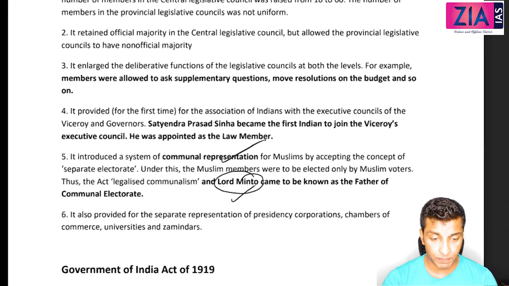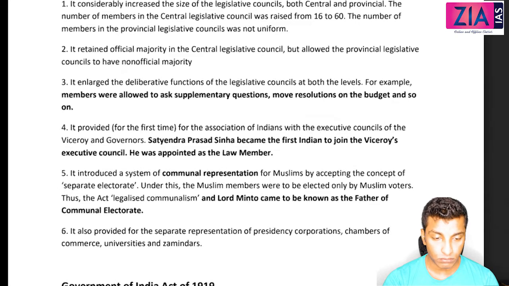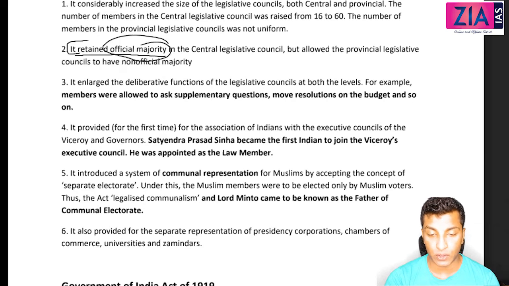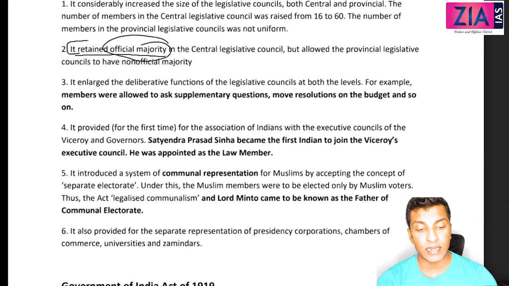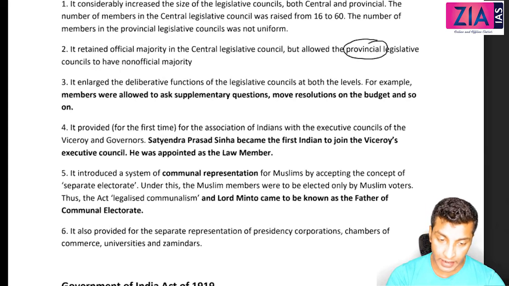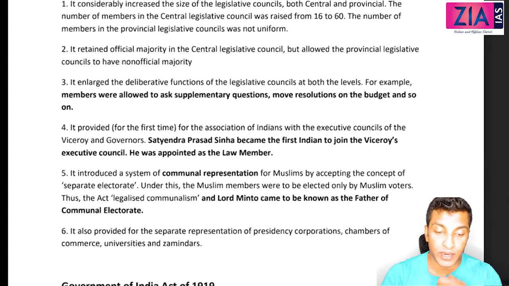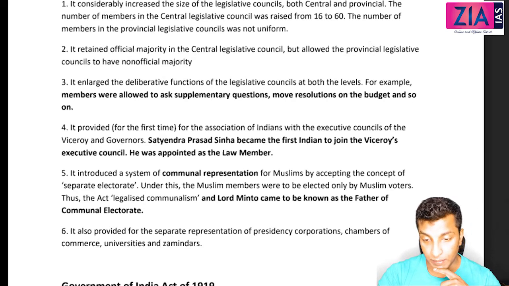Guys, all these you can read. You can ask questions, and resolutions on budget, but you don't have the right to vote on budget. Okay. I hope you can understand this point now. It retained the official majority in the Central Legislative Council, but allowed the Provincial Legislative Council to have a non-official majority. That means I've told you in the province, the Indians are in majority, but they are still not able to, because that majority does not mean elected members, right? So Indians are in majority, but mainly the nominated members are actually supporting the others.